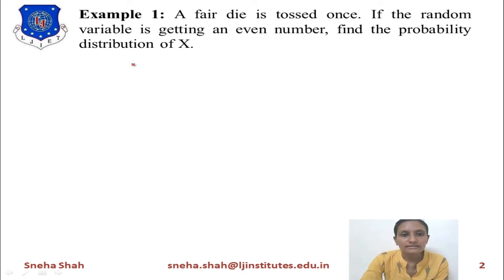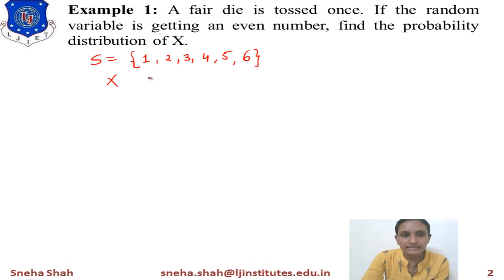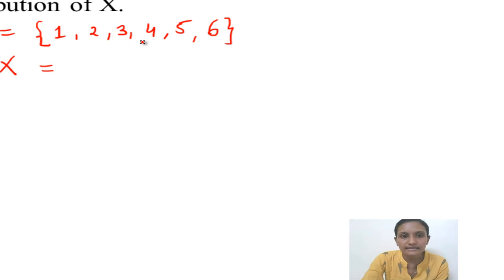To toss the die, the output is considered as the sample space, as we are taking the set of possible outcomes. So when we toss the die, the possible outcomes are 1, 2, 3, 4, 5 and 6. Now we want to select a random variable, which is considered as random variable X. It means the random variable is getting an even number.